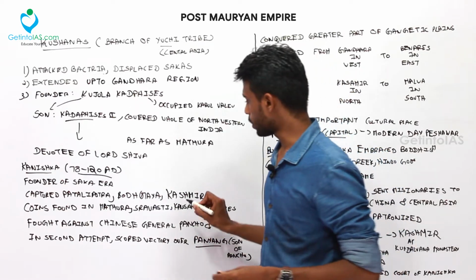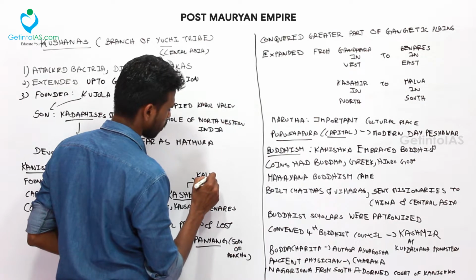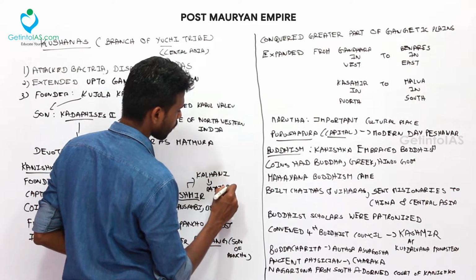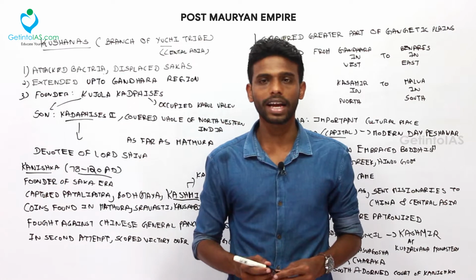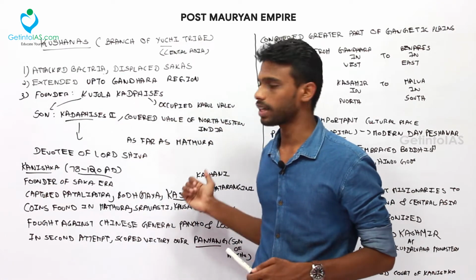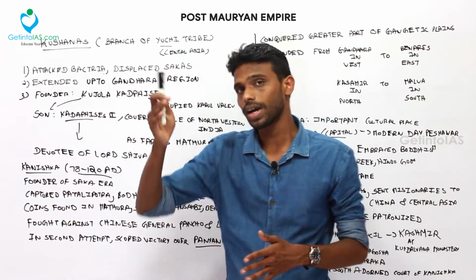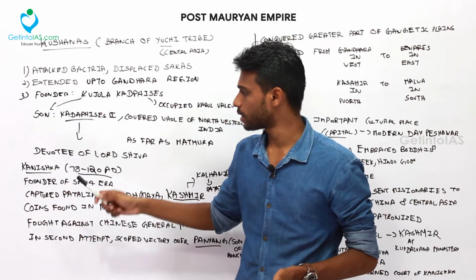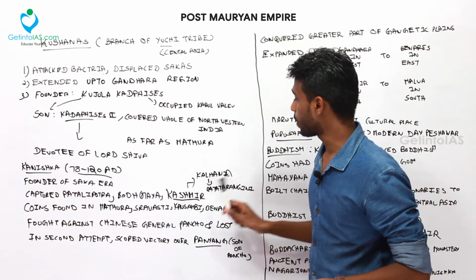For Kashmir, the main source is the Rajatarangini. The author of the Rajatarangini was Kalhana, who said that Kanishka invaded and occupied Kashmir. He also issued coins. The Kushana dynasty, as well as the Sunga and Satvana dynasties, issued coins in their names. Kanishka's coins were found in Madura, Sravasti, Kausambi and Benares.